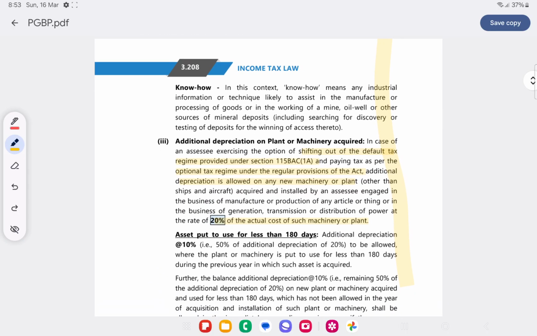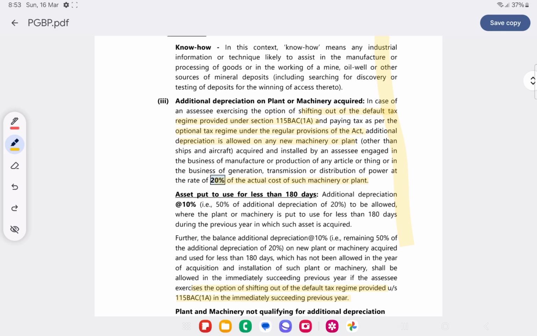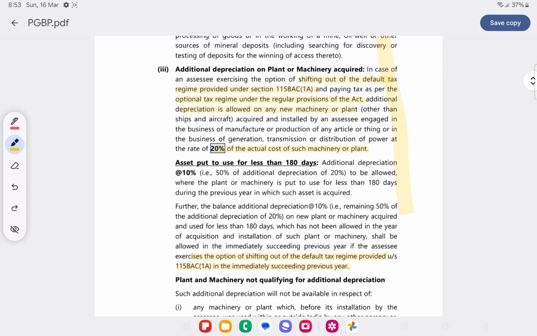Additional depreciation on plant and machinery acquired. Additional depreciation is given if new plant and machinery is acquired by an assessee who is in the business of manufacture of an article or thing, or in the business of generation, transmission or distribution of power.